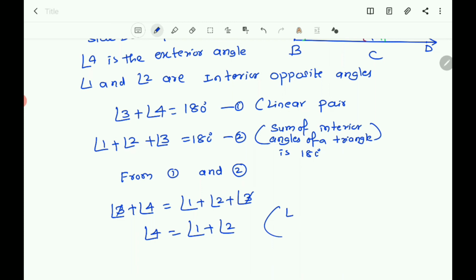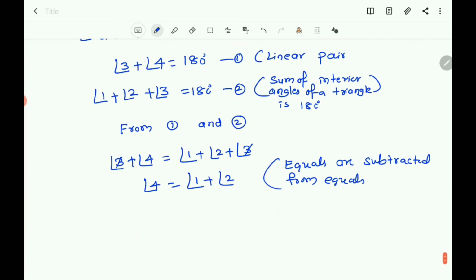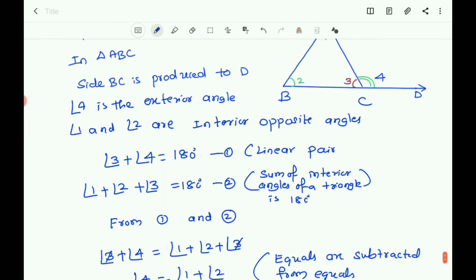So equals are subtracted from equals here. So you got that angle 4 is the exterior angle and angles 1 and 2 are the interior opposite angles.